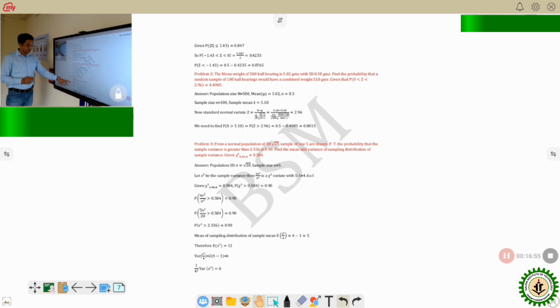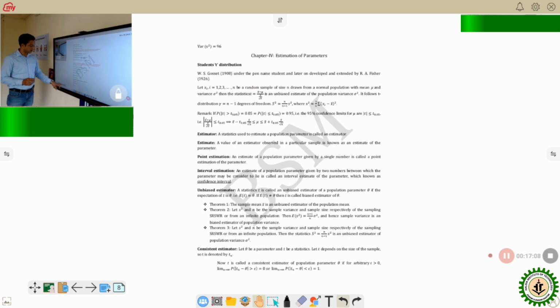And the variance of ax plus b equals a square variance of x. That's why it is variance of s square times (1 by 4) square, which equals 6. So variance of s square, you are getting 96. So up to 3 problems we have discussed, and we discussed the population and sampling difference, and what the sample mean and sample variance distribution are in terms of sampling. Thank you.